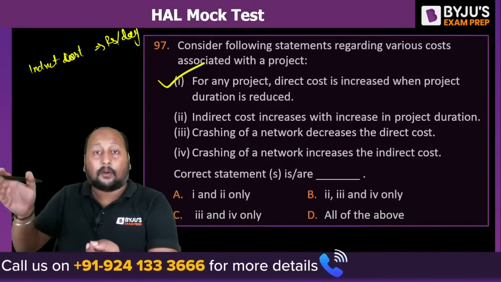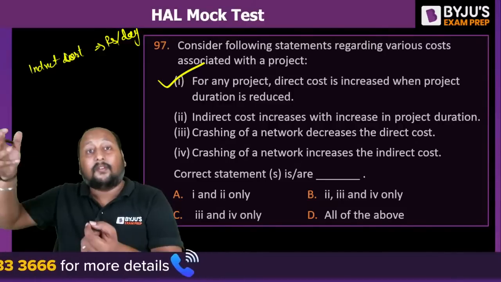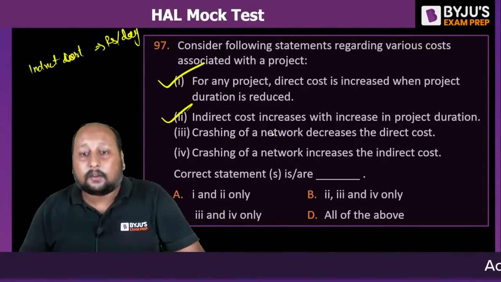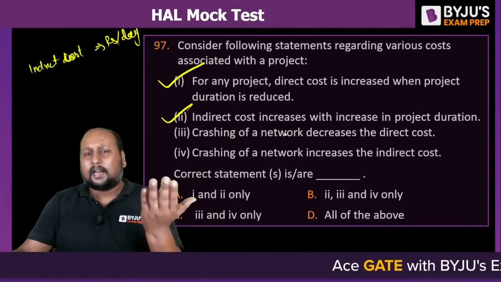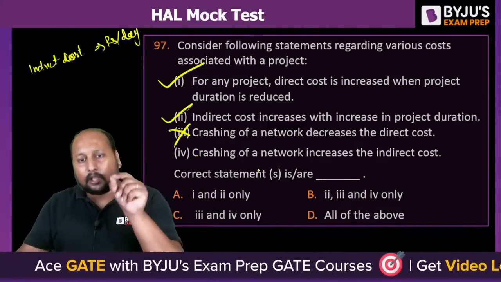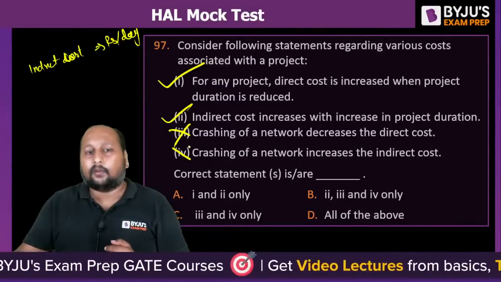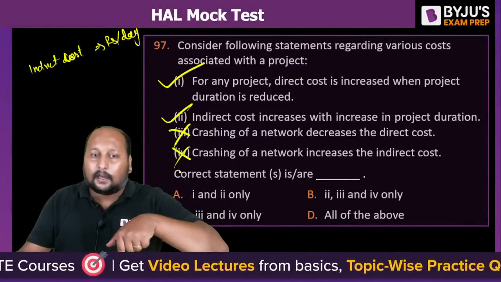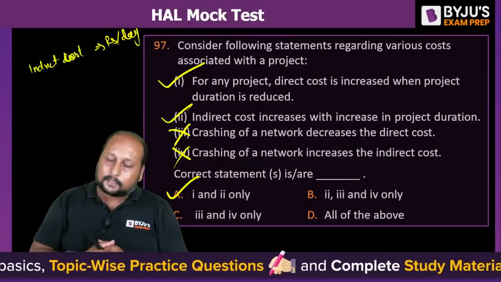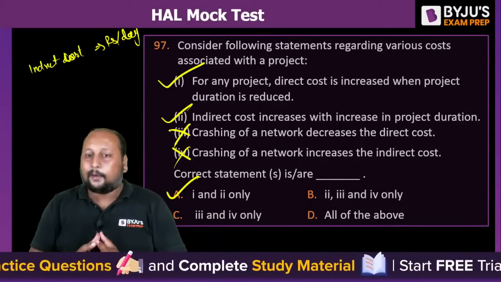So 1000 rupees, now we are completing in 15 days, so it will be 1500 rupees. So definitely statement 2 is also correct. Chalo, crashing of a network decreases the direct cost. Bhai ulta hai, crashing karne se aapka direct cost increase hota hai. This is incorrect. Crashing of the network increases indirect cost. Ulta likha hai inhone. 3 and 4 are incorrect. So option A, 1 and 2 only is the correct answer, right? 1 and 2 only is the correct answer.